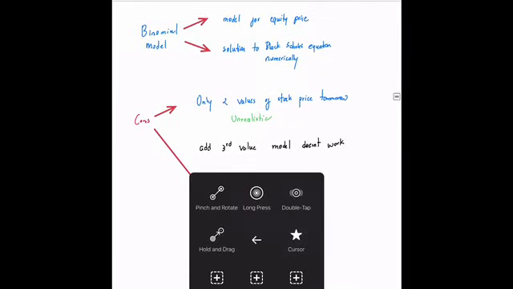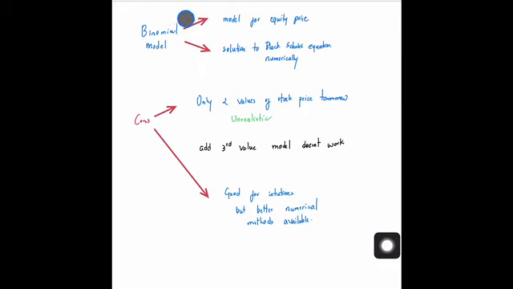Now the binomial model will basically tell you a model for how the equity price, that is the asset price or stock price, is changing with each time step. That is what it is trying to model. Also because of that, it will help you to get a numerical model for the Black-Scholes equation, which is a partial differential equation for option pricing.